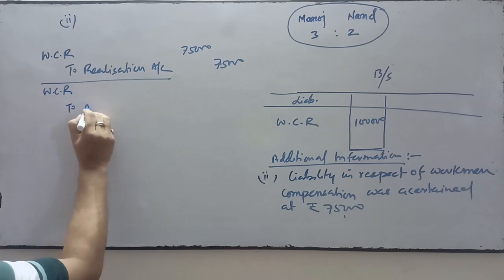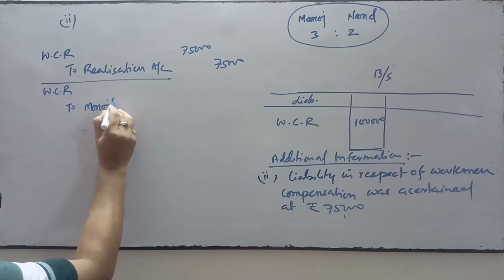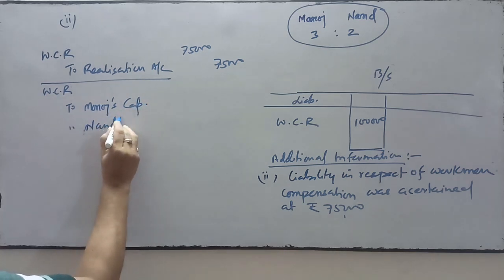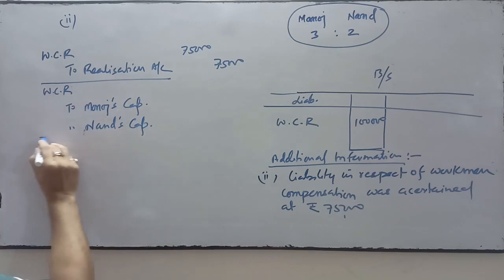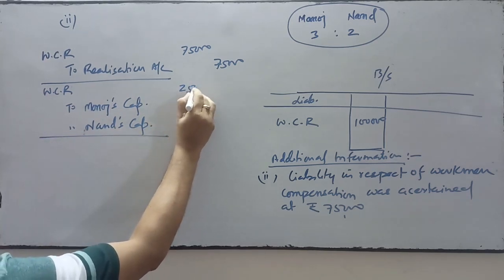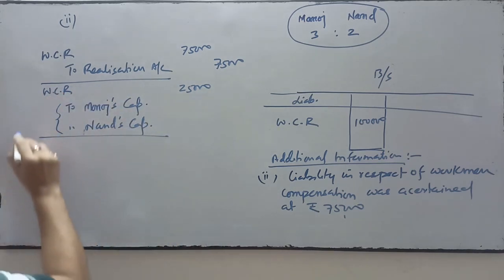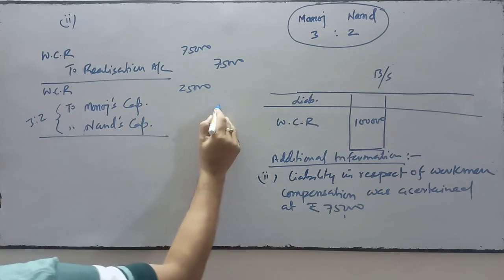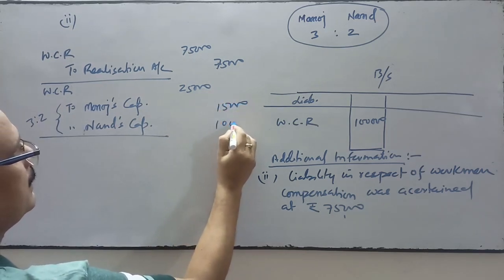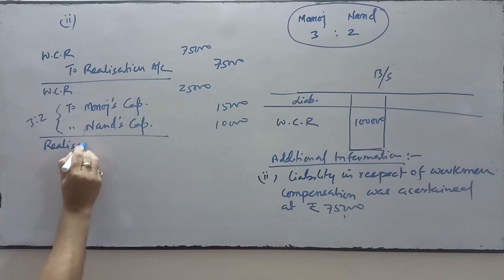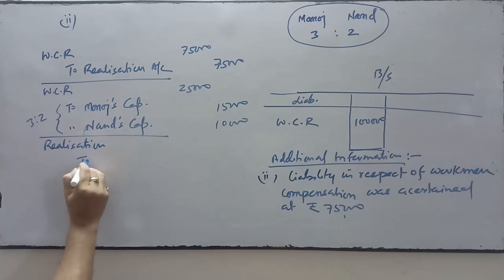So workman compensation reserve account debit to Manoj's capital account and Nand's capital account. This 25,000 excess amount will be transferred in their profit sharing ratio 3:2. So it is 15,000 and 10,000: 25,000 into 3/5 and 25,000 into 2/5. And 75,000 will be paid through the realization account, debit to bank account.